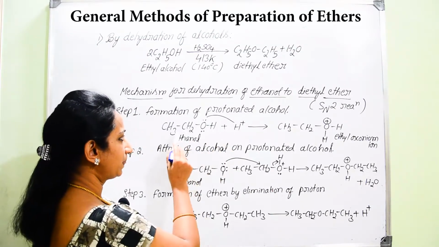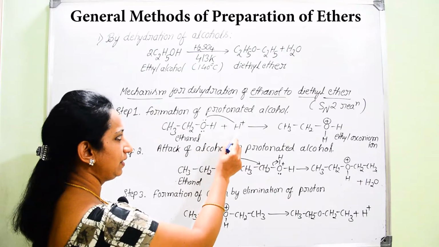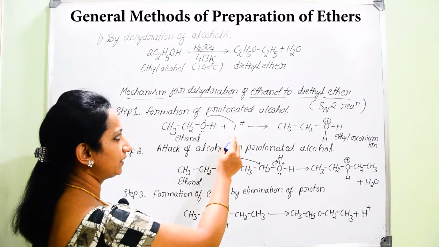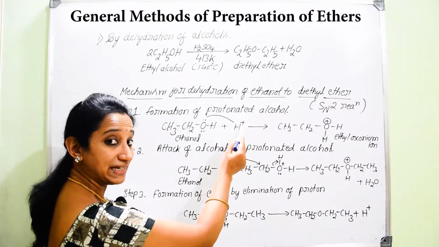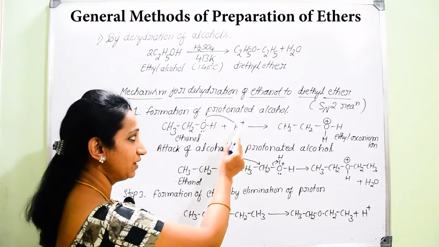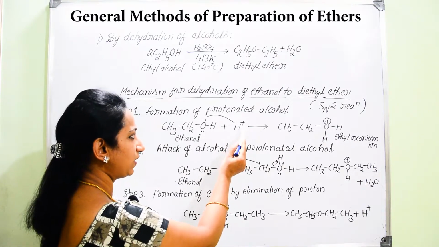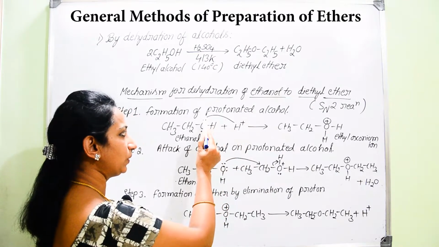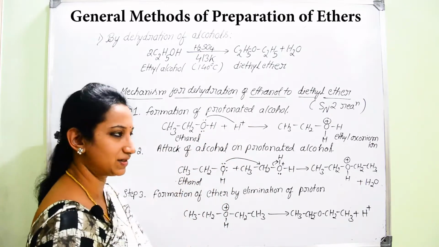In the very first step, the ethanol will get attacked by the proton, that is H+. This proton needs electrons. It is deficient in electrons, so it is acting as an electrophile. It will attack the lone pair of electrons present on the oxygen.